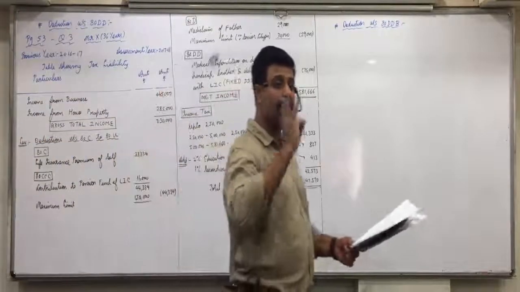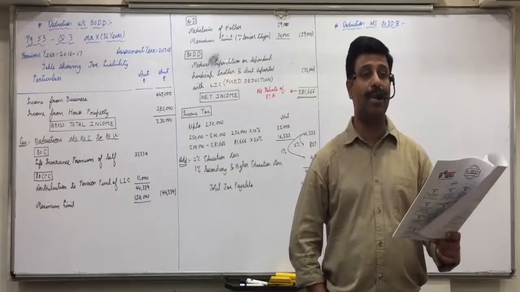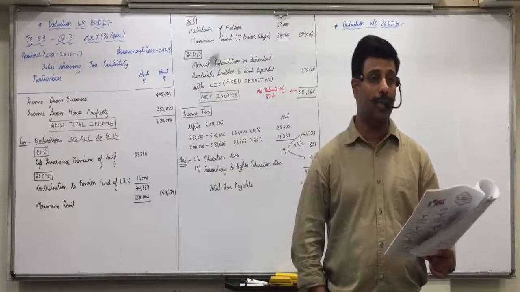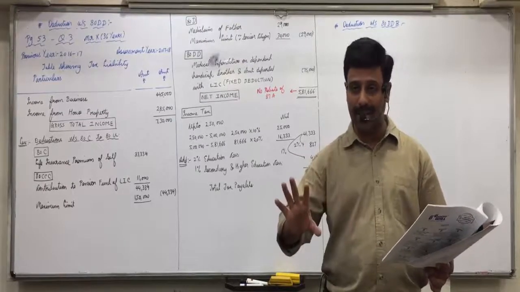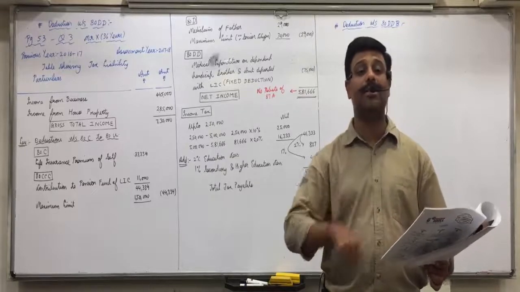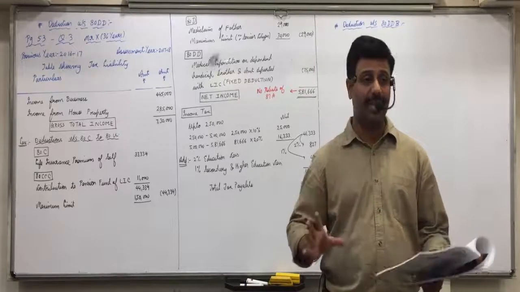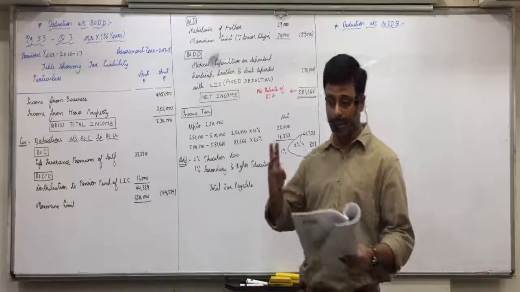Means you will get deduction of only 3,000. I repeat it once again. Actual expenditure total is 44,000. Maximum limit is 40,000. So you will get deduction of only 40,000, minus total reimbursement 3,000, 28,000, 6,000, 37,000. So 40,000 minus 37,000, you will get deduction of only 3,000.